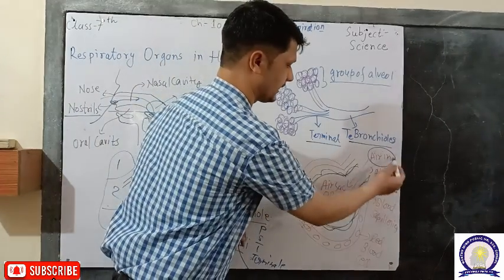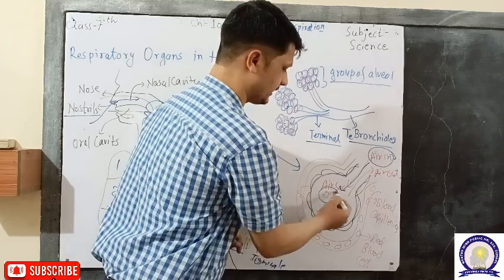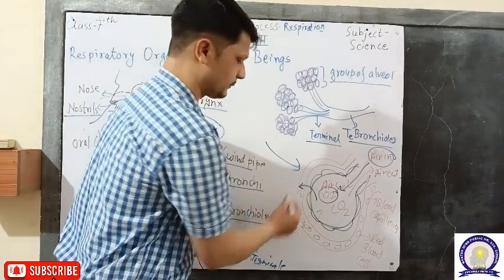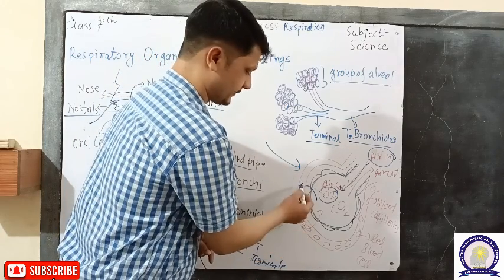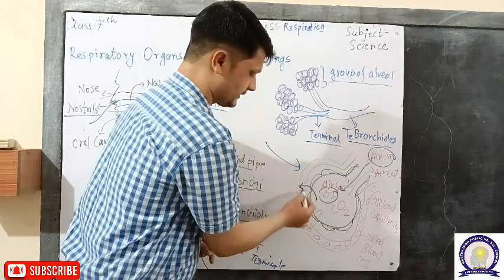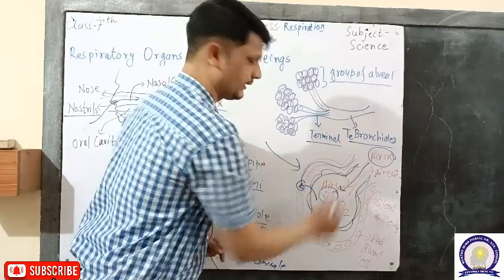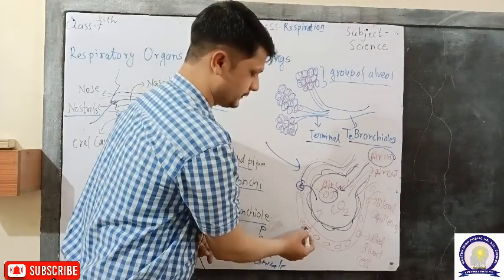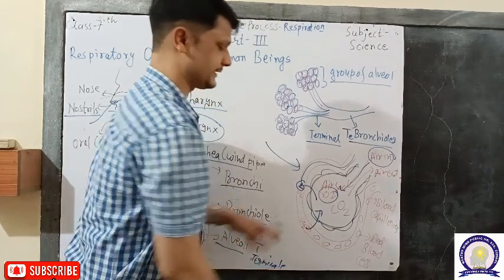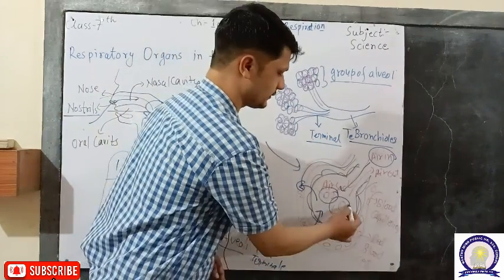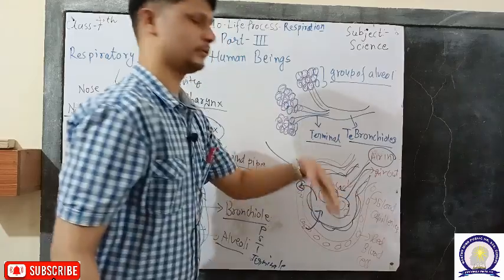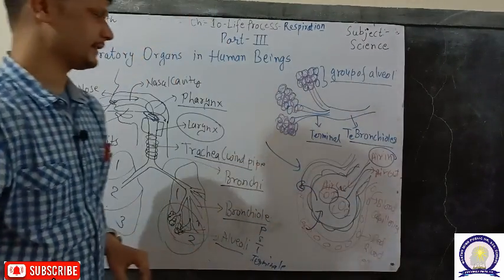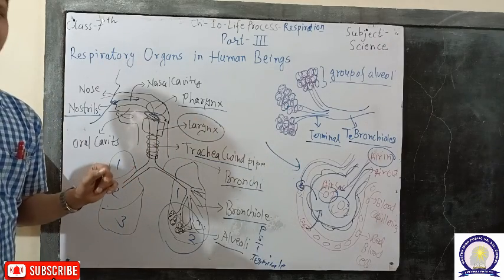Air comes inside the air sac with a high amount of O2, and this O2 diffuses into the blood capillary and is carried through the RBCs, or red blood cells, to the blood supply. Those RBCs carry CO2 and diffuse it into the air sac, and the CO2 goes out from the air sac to the external environment. This is how the gaseous exchange process occurs in the human respiratory system.